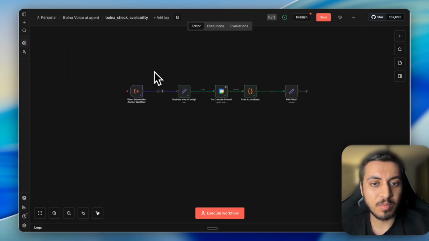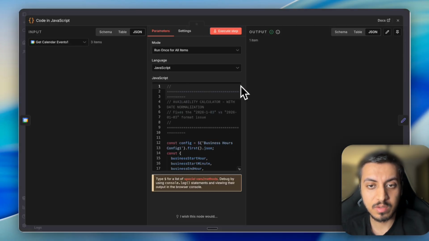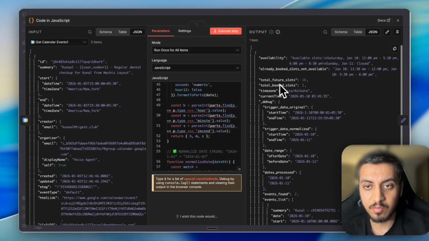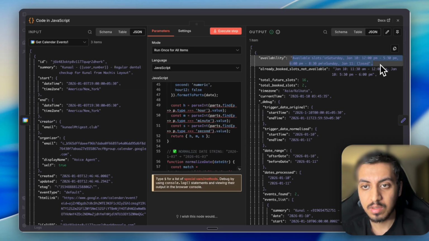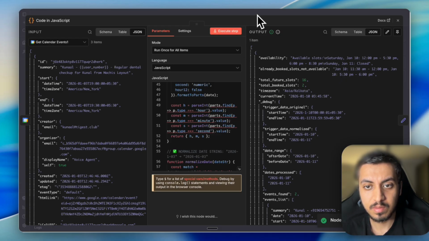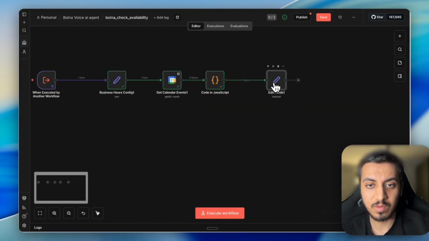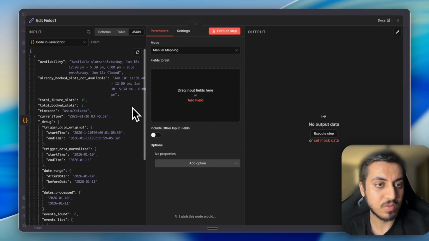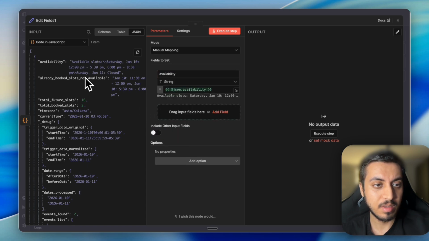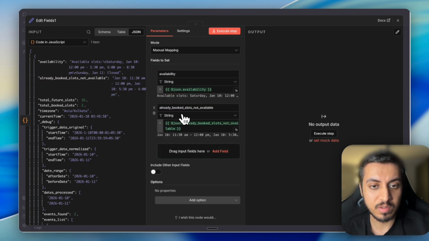Okay, so after doing a couple of iterations, I got to know that this code works and it will give me the available slots and already booked slots. So this kind of thing works. I don't need all of this, but it is giving it to me, so I'm not playing around. But okay. In the edit node, in the last node, simply add the availability and already booked slots. That's it.